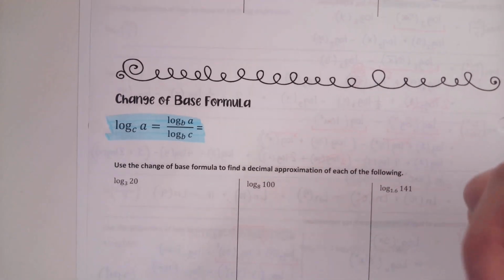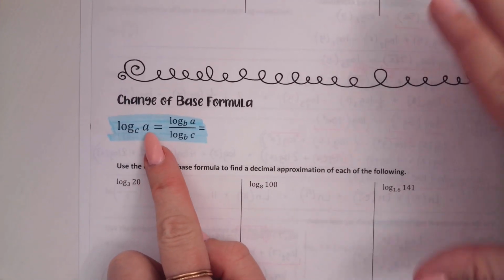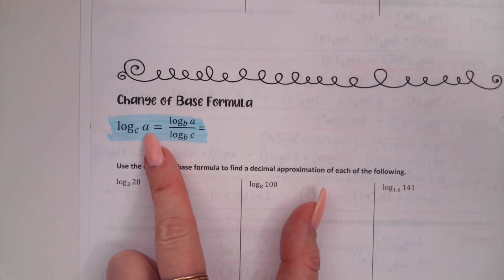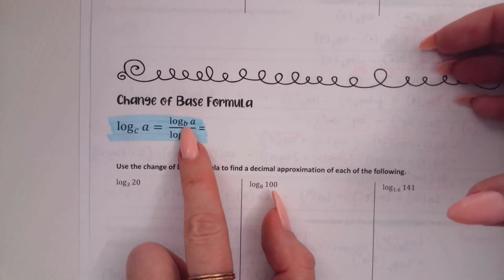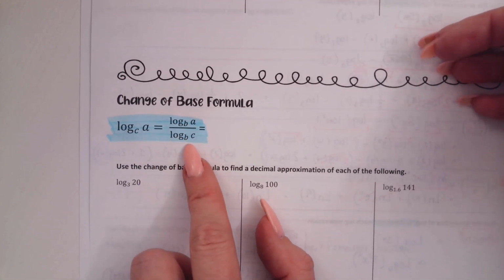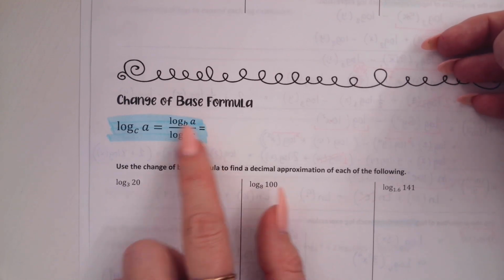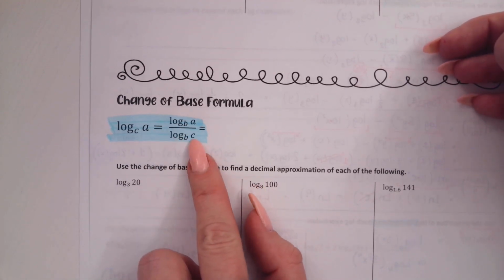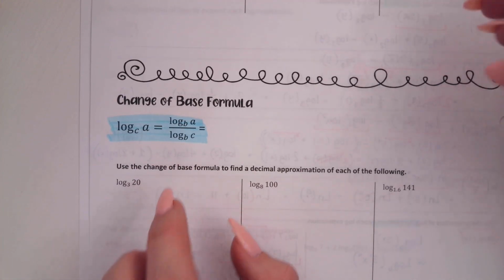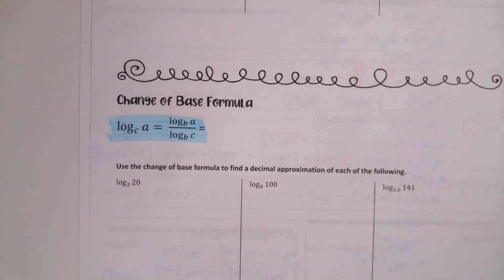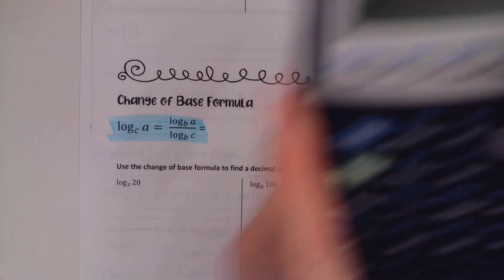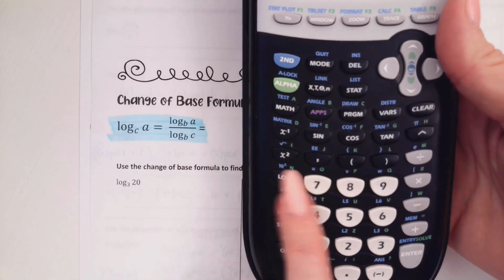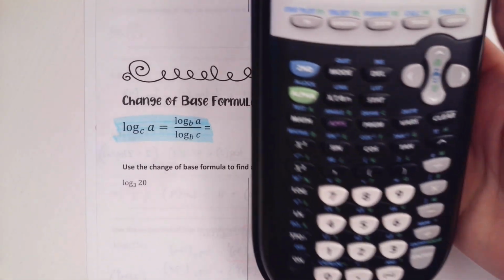So if you have a log with any base of any argument, you can rewrite that log using any base of your choice. B stands for any base of your choice, of A, which was your original argument, over C, which was your original base. Now, the easiest base to use, if you have a choice, is usually base 10. Because number one, you don't even have to write the base if it's base 10, and there's a very handy button right here, log, that is a log with base 10.